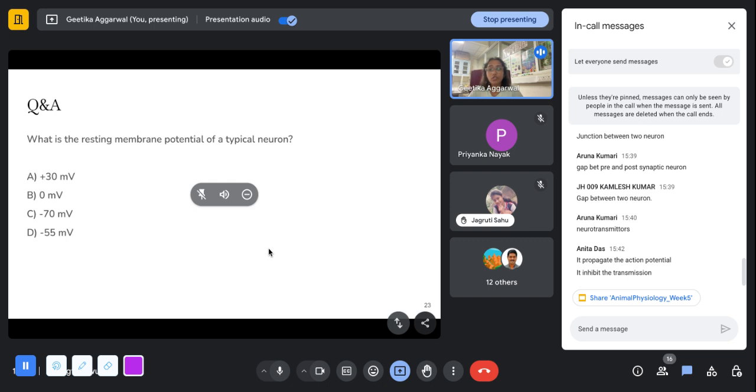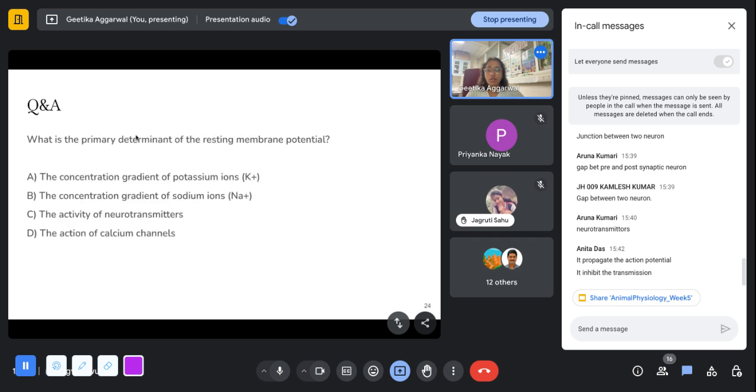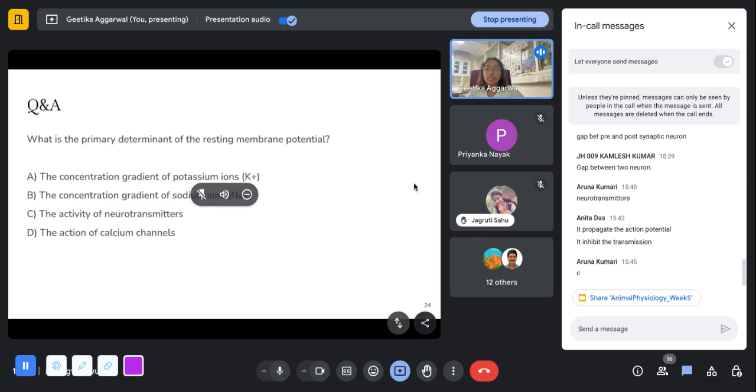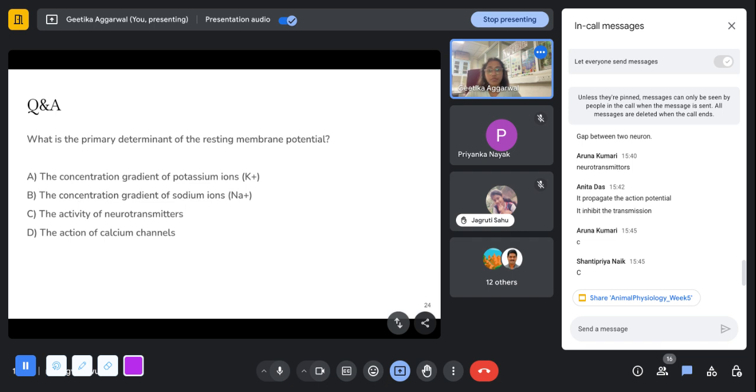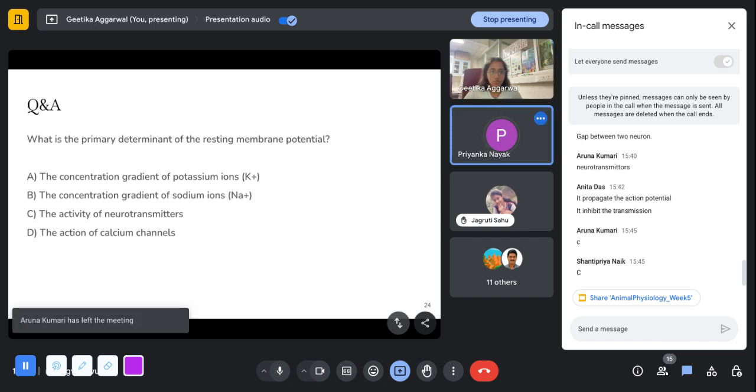So the first question is, what is the resting membrane potential of a typical neuron? Minus 70 millivolt. Correct. So the answer is minus 70 millivolt. Next one, what is the primary determinant of the resting membrane potential? The concentration gradient of potassium ions. Okay. Yes, I take it down.